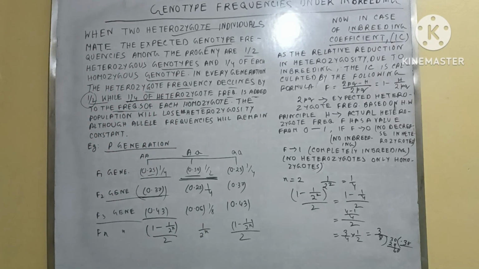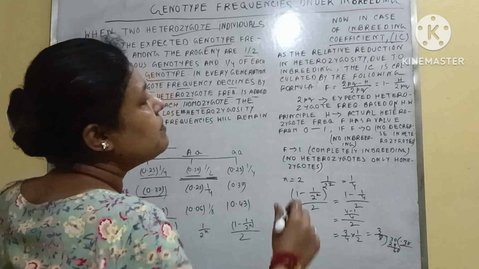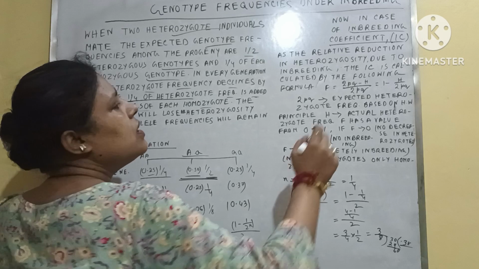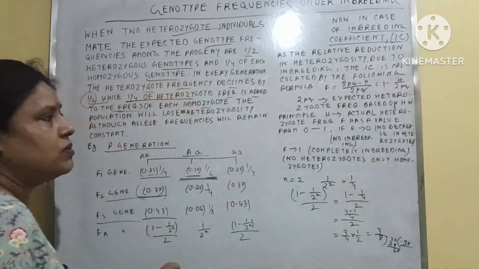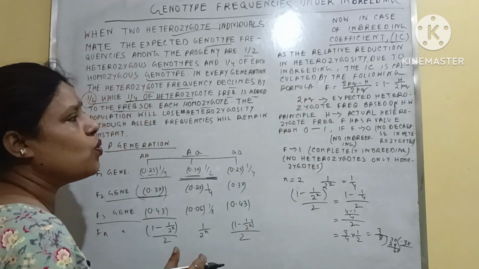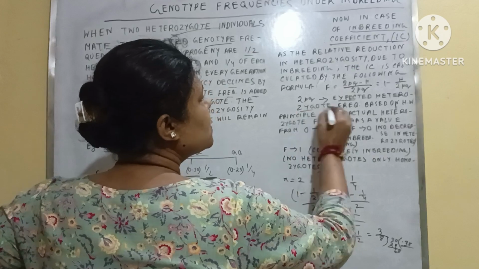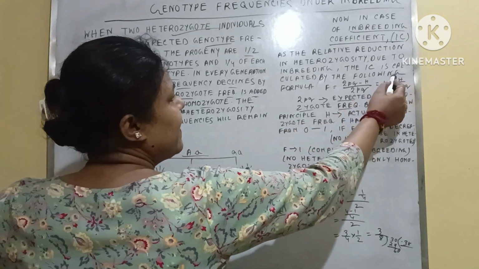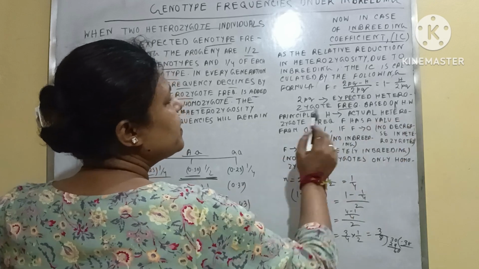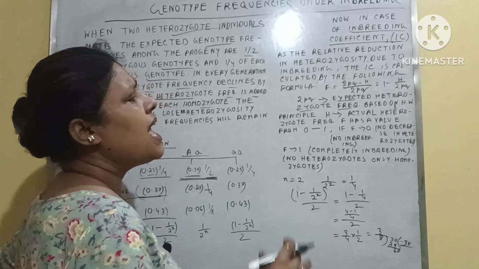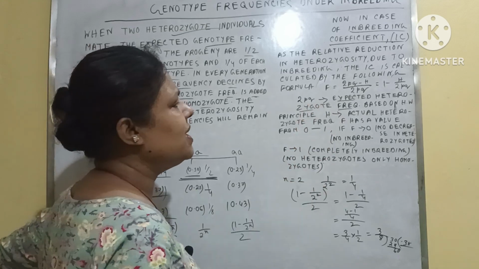We calculate it by this formula: (2pq minus h) by 2pq, or 1 minus h by 2pq. Here 2pq is the expected heterozygote frequency, based on the Hardy-Weinberg principle, and h is the actual, or observed, heterozygote frequency.